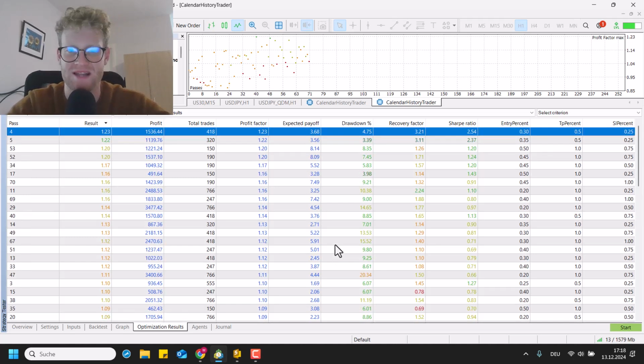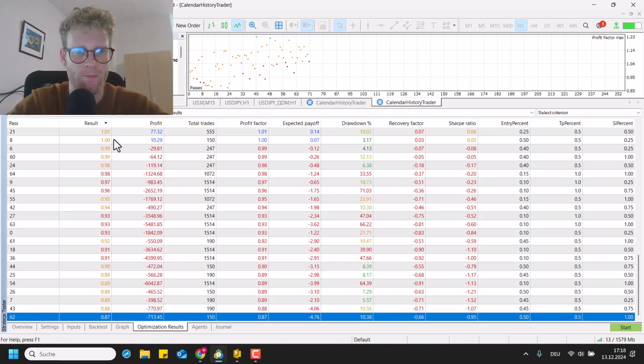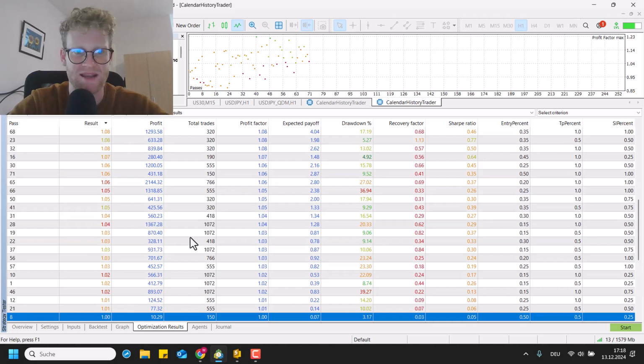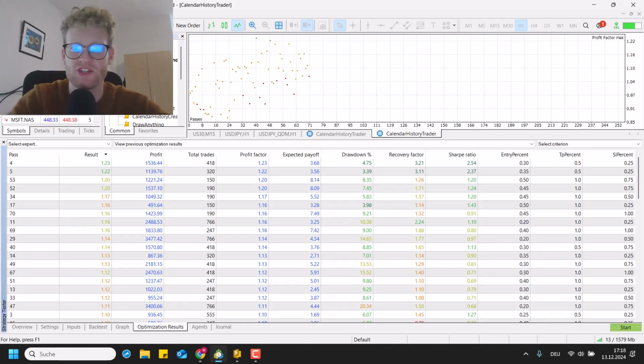I did not optimize in 0.011% steps. And you can see, of course, not all of these tests are profitable. But what is actually surprising is that the majority of tests is profitable. And I will talk about the risks that are involved in such a strategy in a second.